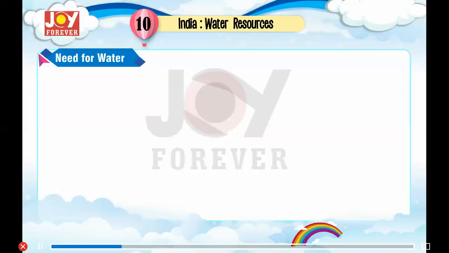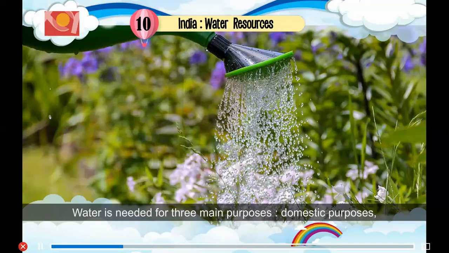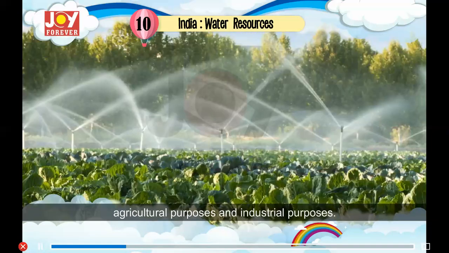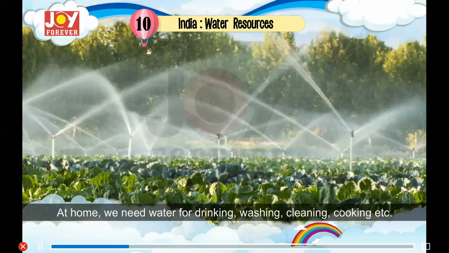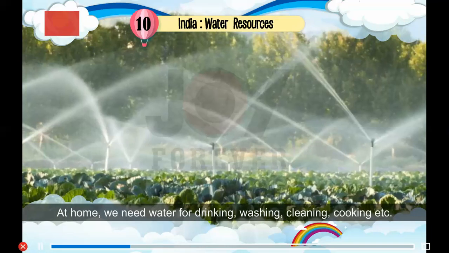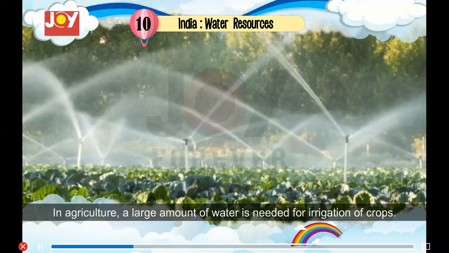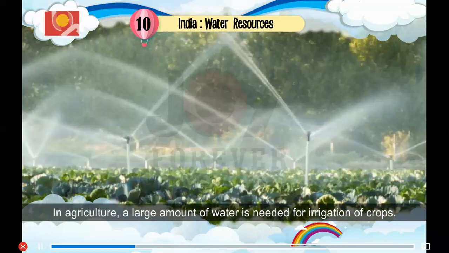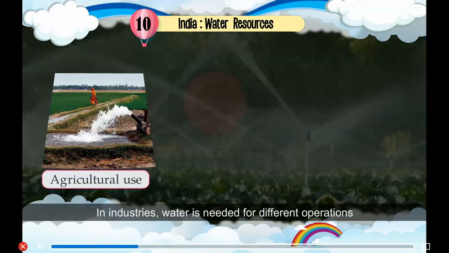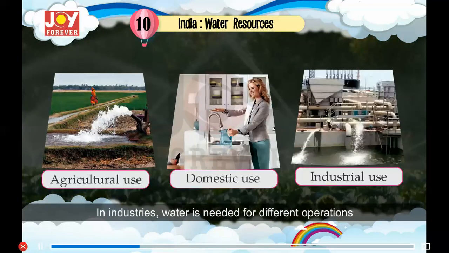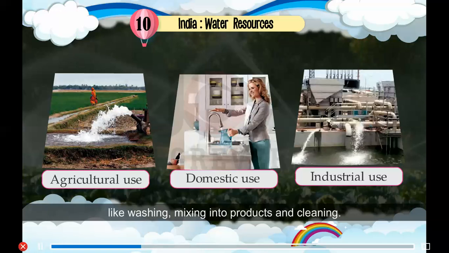Need for water. Water is needed for three main purposes: domestic purposes, agricultural purposes, and industrial purposes. At home, we need water for drinking, washing, cleaning, cooking, etc. In agriculture, a large amount of water is needed for irrigation of crops. In industries, water is needed for different operations like washing, mixing into products and cleaning.